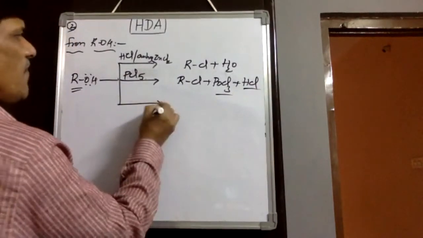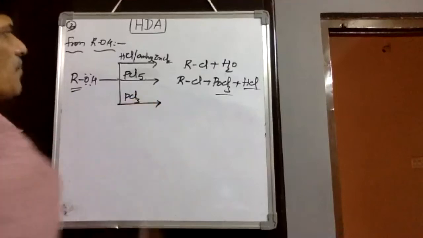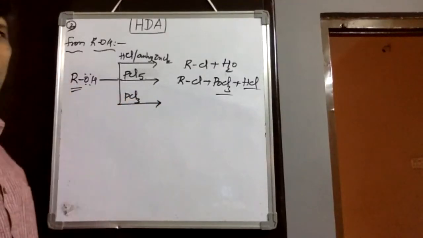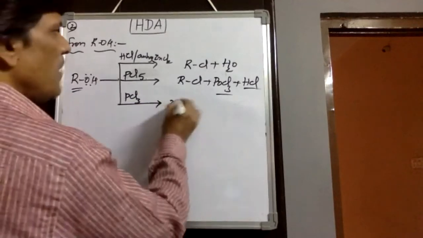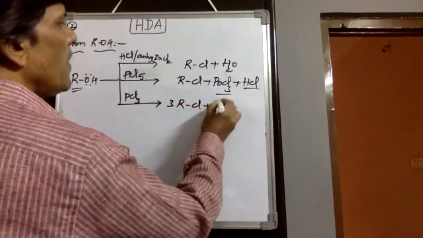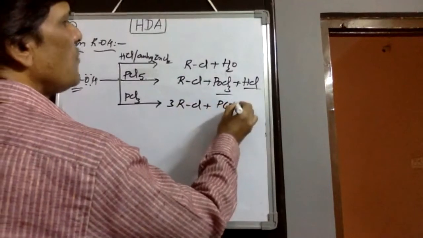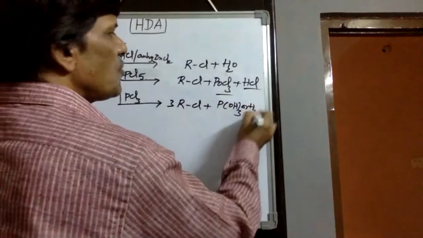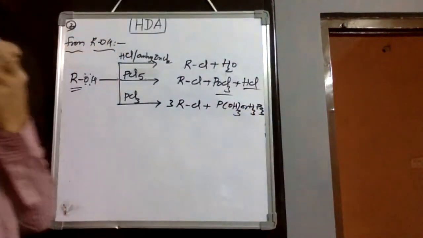Then, in the same way, PCl3. When we add PCl3, 1 mole of PCl3 requires 3 moles of alcohol and gives 3 moles of alkyl chloride and P(OH)3, that is phosphorous acid, H3PO3, as the product we will get.